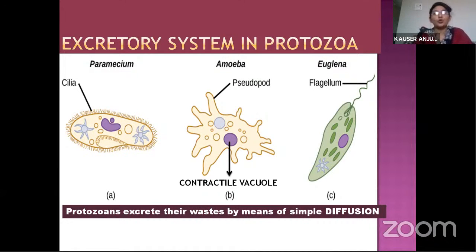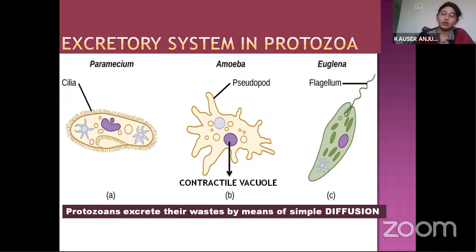I said this Protozoa is unicellular. That means only one cell is seen. Can one cell form a tissue? No. So further, it cannot form any organ. So here there is no specific organ for excretion. Only a single cell performs all the physiological functions like digestion, respiration, excretion, transportation, and everything. But there are no specialized organs because it is only one cell.